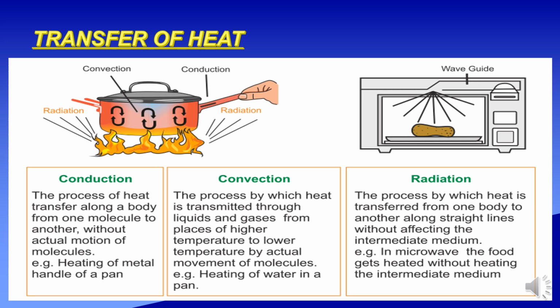Convection. Convection is the process by which heat is transmitted through liquids and gases from places of higher temperature to lower temperature by actual movement of molecules. Example, heating of water in a pan. Radiation is the process by which heat is transferred from one body to another along straight lines without affecting the intermediate medium. Example, in a microwave, the food gets heated without heating the intermediate.